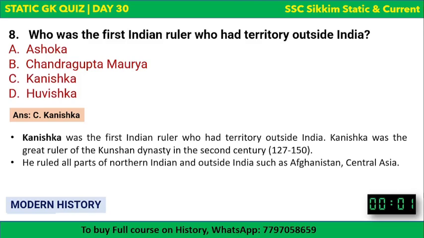He was the great ruler of Kushan dynasty in the 2nd century, 127 to 150. He ruled all parts of northern India and outside India also, such as Afghanistan and Central Asia. So the first Indian ruler who had the territory outside India was Kanishka.